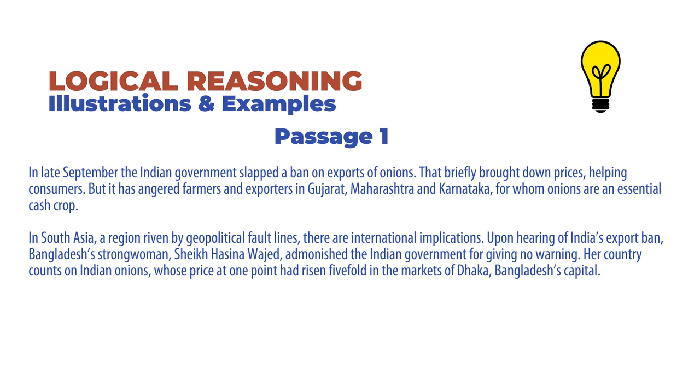In South Asia, a region riven by geopolitical fault lines, there are international implications. Upon hearing of India's export ban, Bangladesh's strongwoman Sheikh Hasina Wajed admonished the Indian government for giving no warning. Her country counts on Indian onions, whose price at one point had risen fivefold in the markets of Dhaka, Bangladesh's capital.